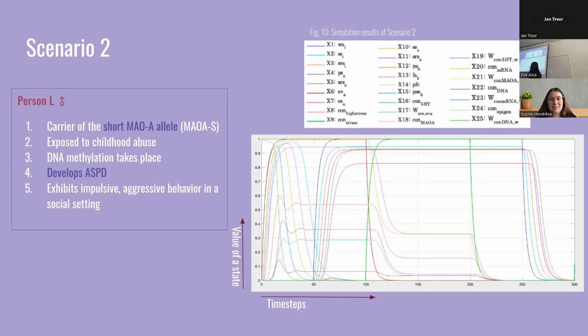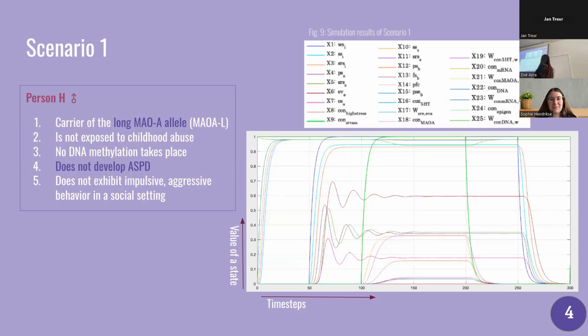So for example, the purple and the yellow one, we see that during this interval, these levels are very high and they kind of lower here to values that are very similar to person H. So that's these levels.